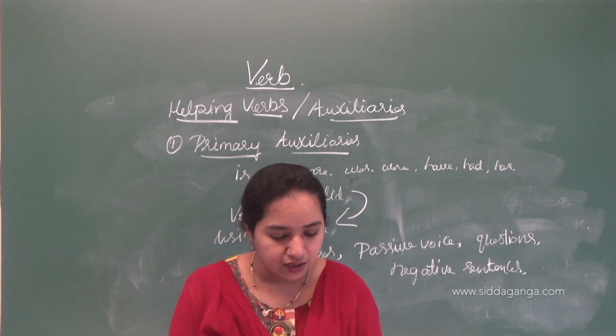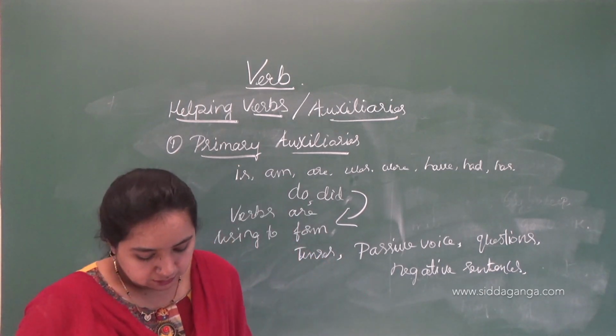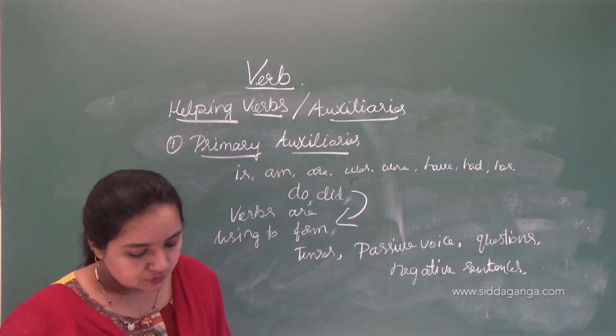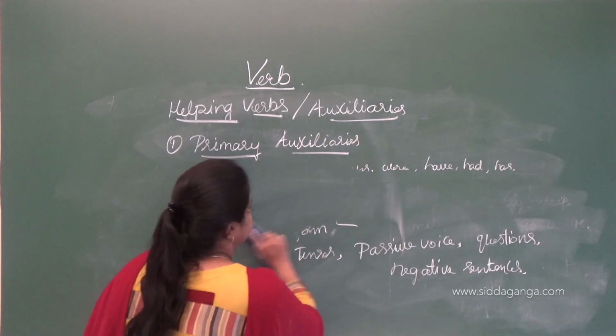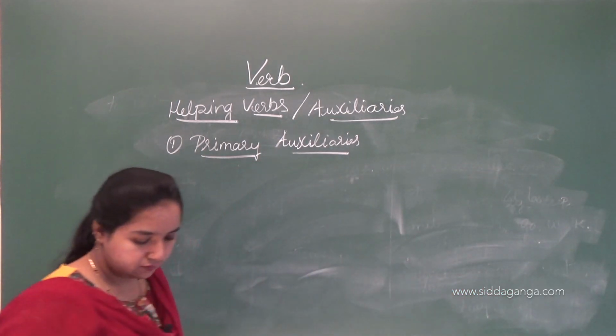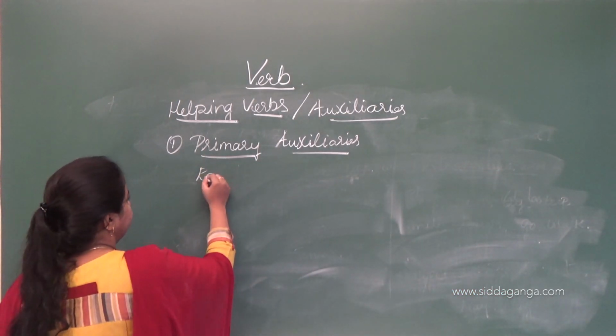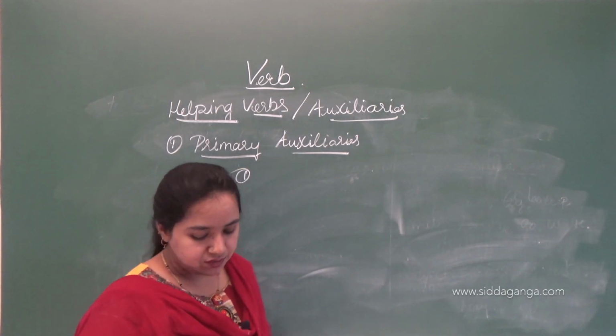So let's see the examples of primary auxiliaries. Example: Radha does not trust Krishna.